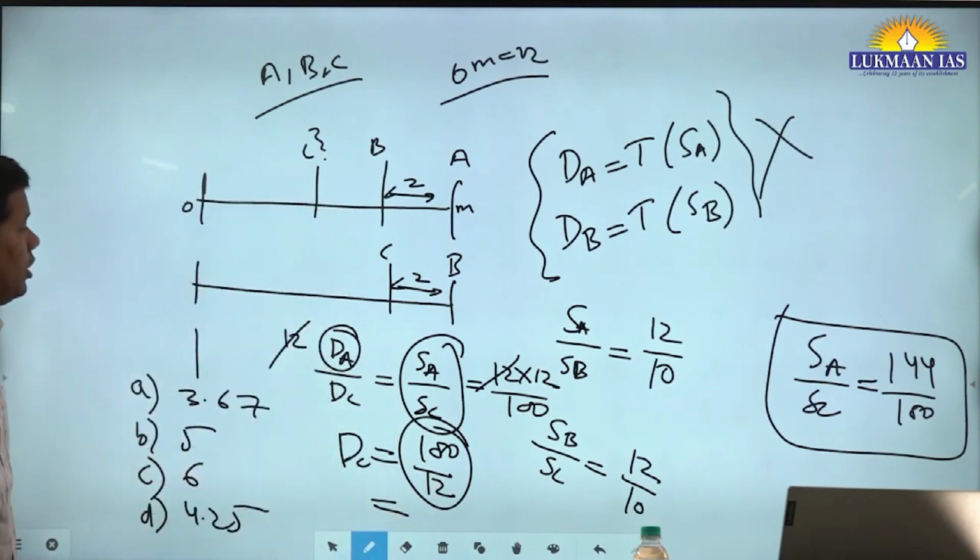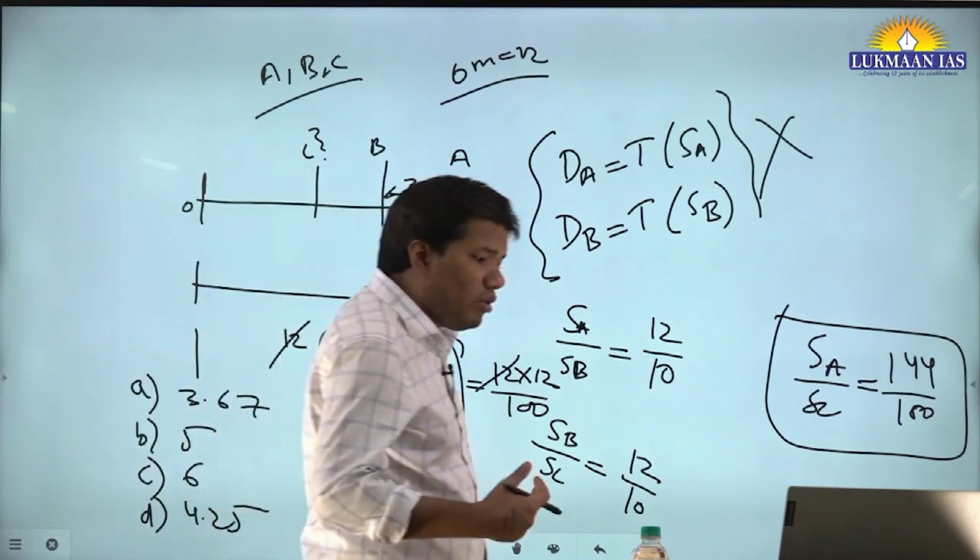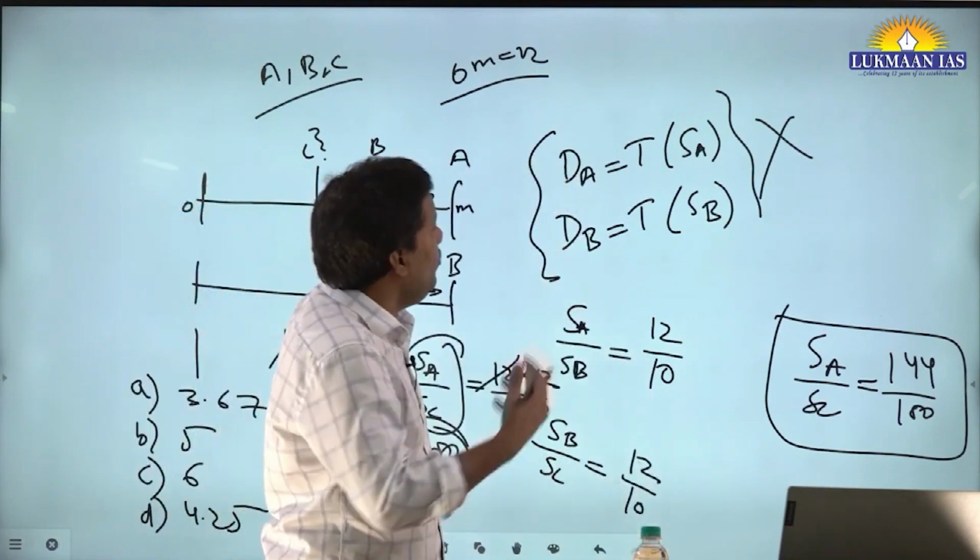Now see, suppose you start getting stuck on how you are going to calculate 100 upon 12. Here also, for competition, you must know these numbers.